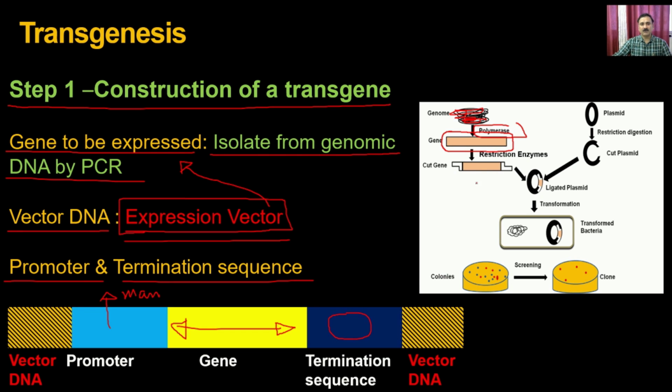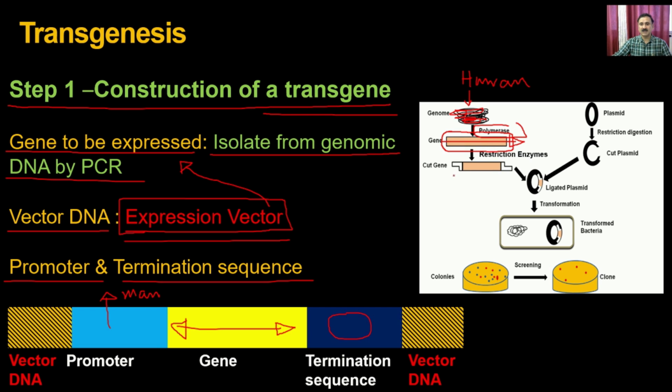And the scheme through which you can do the construction of a transgene is very simple. First you have to take the genome of that particular foreign DNA. For example, if you are interested in cloning the transgene of a particular gene from the human, then first you have to isolate the human genome. Then with the help of PCR as well as the primers, which we discussed when we were discussing biotechnology, you can do the PCR of this particular gene.